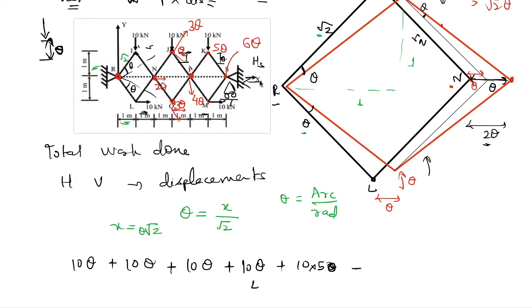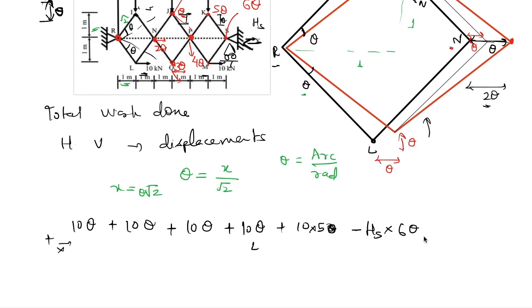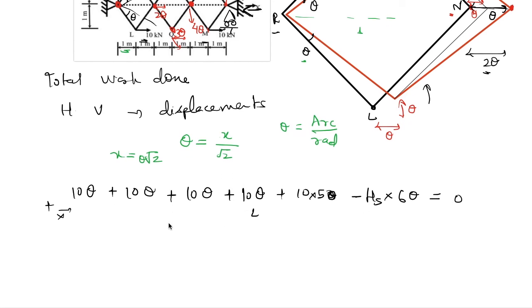Minus, because the reaction is only causing displacement in the negative x direction, other forces were causing displacement in the positive x direction, so we had taken those positive, minus HS into 6 theta, that is the displacement of this point S after releasing, and that should be equal to 0 from the principle of virtual work.